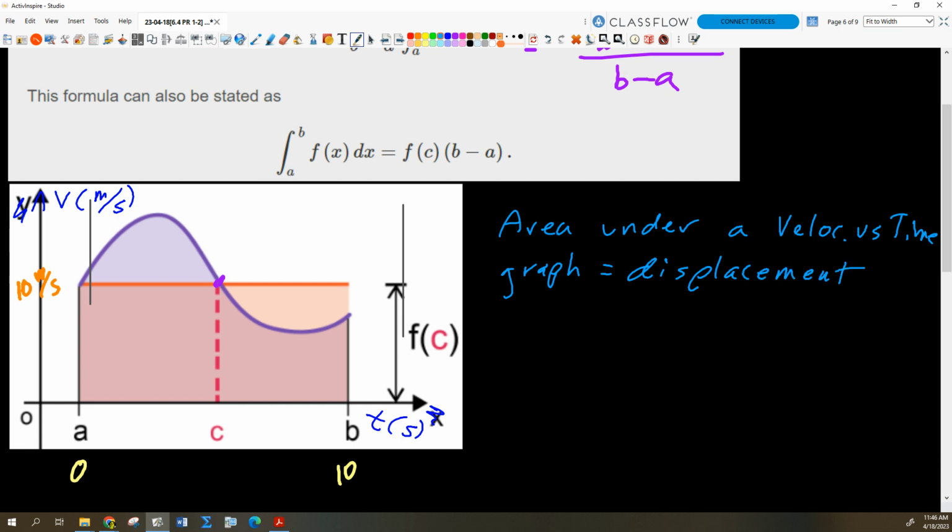Another example would be the work stuff that we talked about the other day. Remember we looked at the baseball being hit, and we said if we took force on the vertical axis and distance on the horizontal axis, force versus distance equaled work, or the amount of energy transferred, right? So we could do something similar there. The area under a force versus distance graph is total energy, and that can be negative too, right? The total amount of kinetic energy we're imparting. If I am slowing something down, then I'm doing negative work on it because I'm robbing it of kinetic energy, the energy of motion, right?